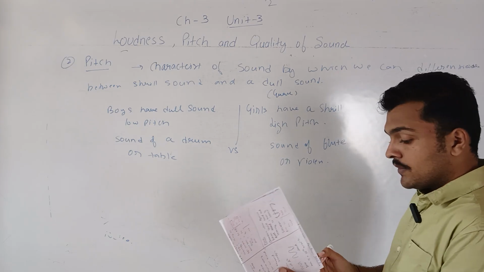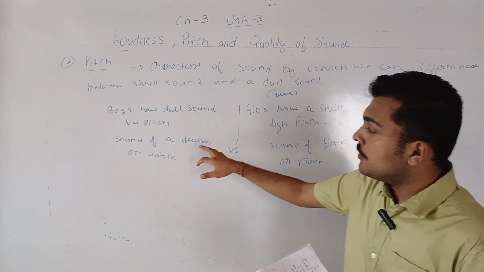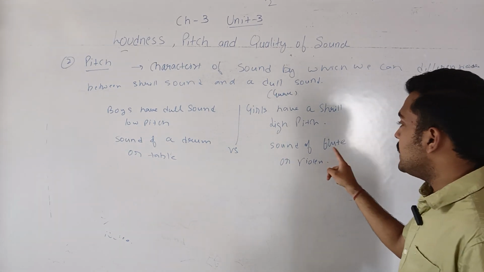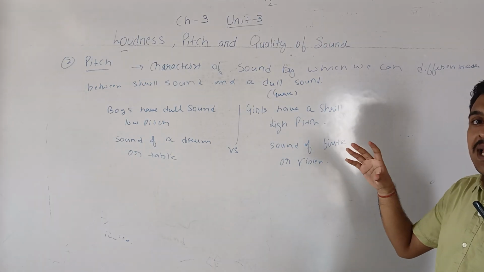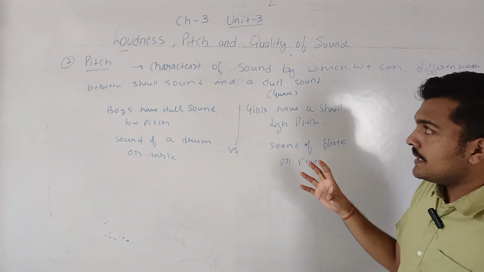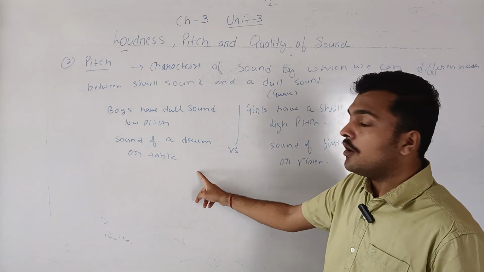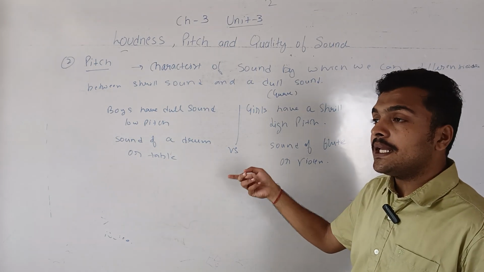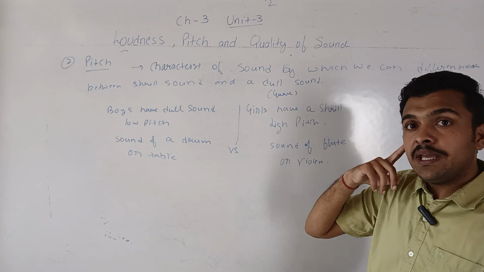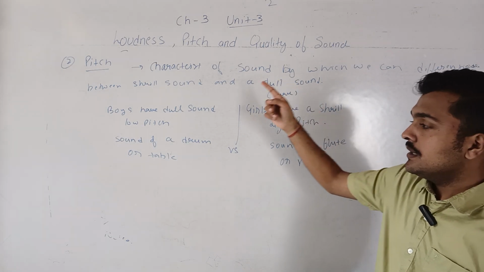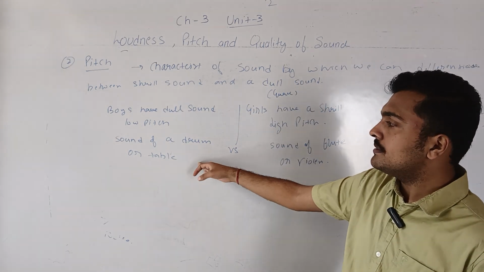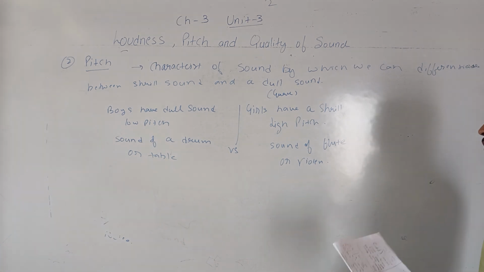If we hear the sound of a drum or a tabla and we hear the sound of a flute and violin, we can clearly differentiate that there is a difference. This sound is very shrill and this sound is very dull or very grave. So the characteristic we are differentiating here is the pitch. The pitch is telling that this is a low pitch sound and this is a high pitch sound.